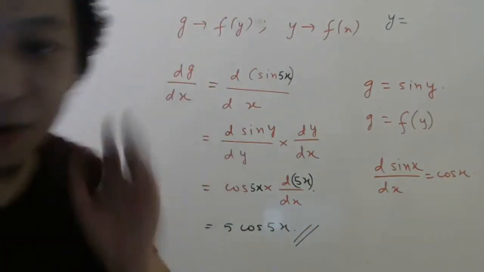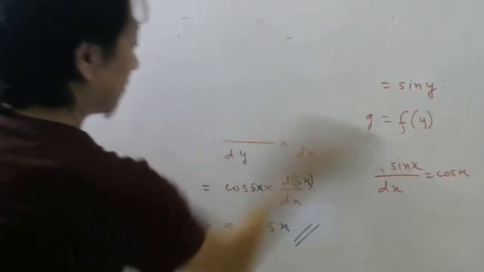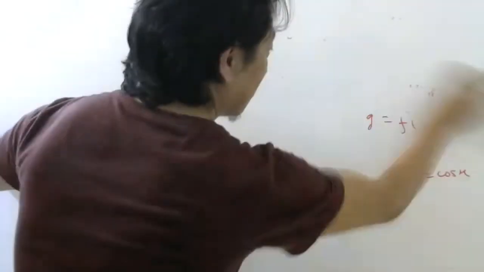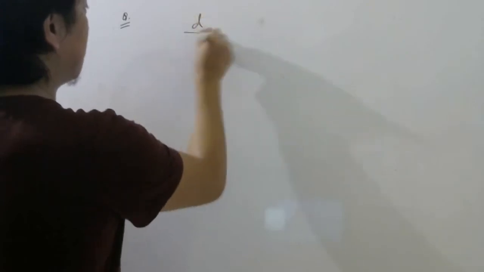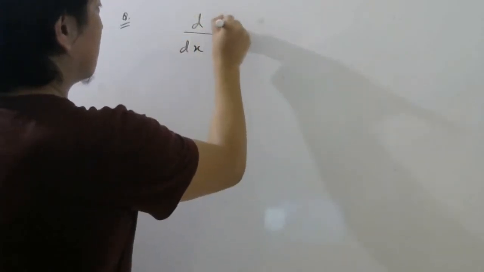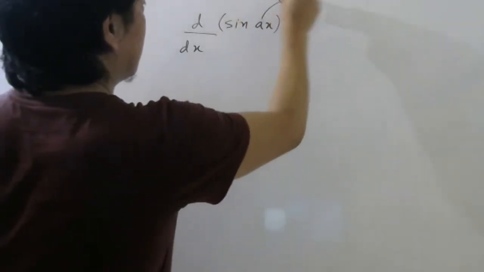So let me give you one more example, then it will be more clear. By the way, that 5 was just a number, right? So sometimes I may have differentiation of sine ax, where a is a constant.